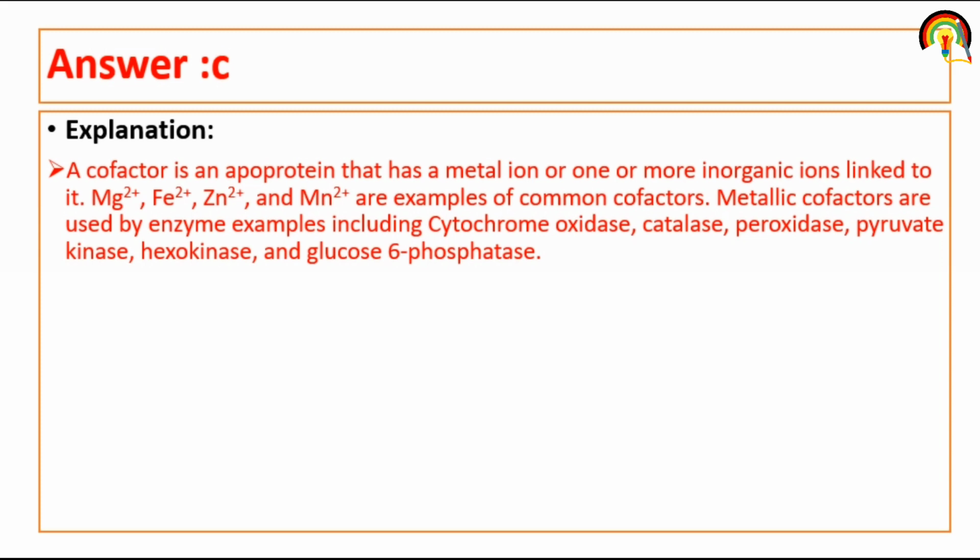Magnesium, iron, zinc, manganese are examples of common cofactors. Metallic cofactors are used by enzymes, for example cytochrome oxidase, catalase, peroxidase, pyruvate kinase, hexokinase, and glucose 6-phosphatase. So a cofactor in an apoprotein can be metal, organic, or inorganic.